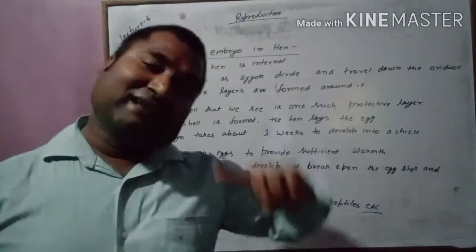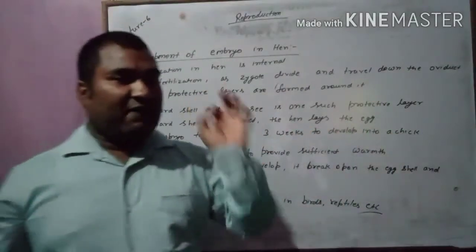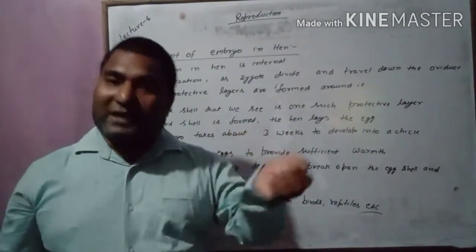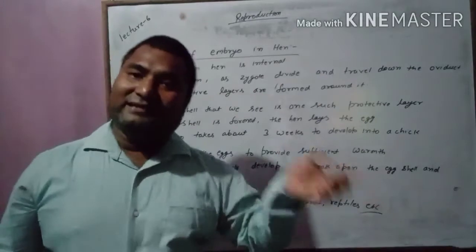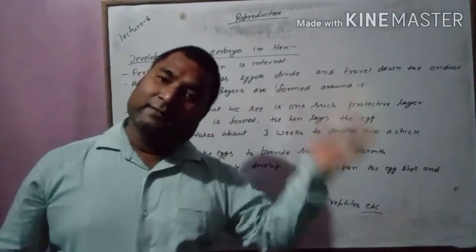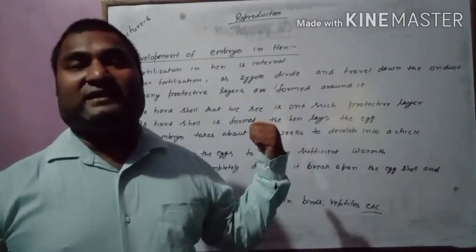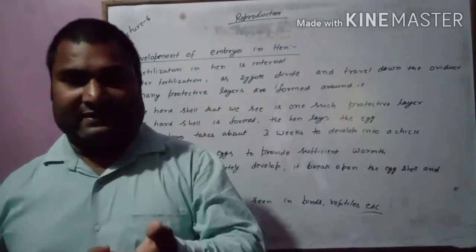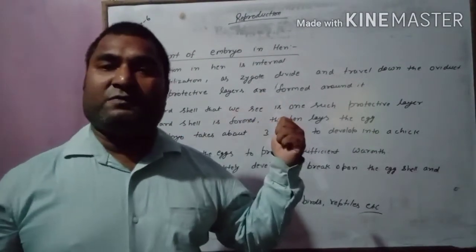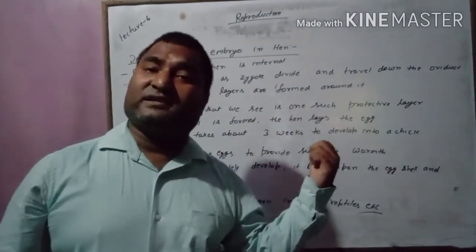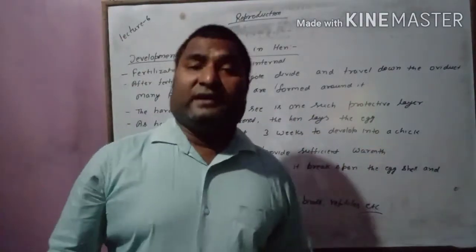So in the last class we have seen that after fertilization, the baby comes out after complete development inside the mother's body only. Here fertilization is internal but development is external, and in the case of human beings fertilization is internal and development is also internal.